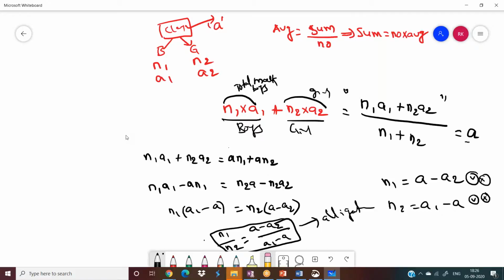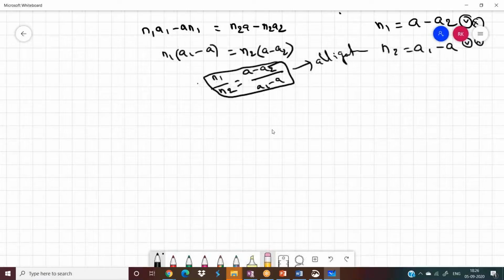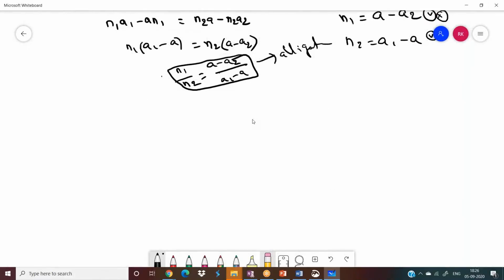That's it. So by using this formula, let me solve this problem, or else let me give you one small diagram. By using this formula I can write one thing. There are two types of rice items I'll consider. One rice item cost is a1, second one cost is a2. When we mix them, they are getting a. The mixture cost is a. So this is one item a1, this is second item a2.